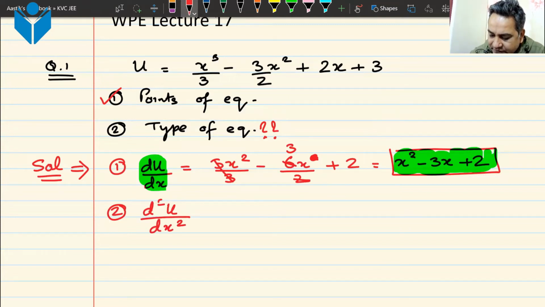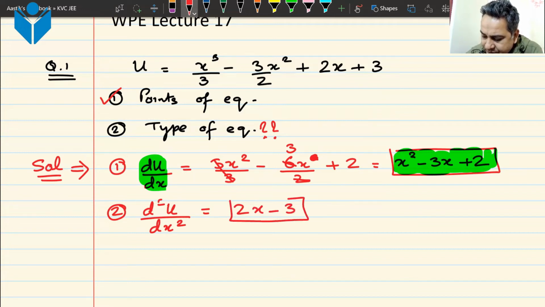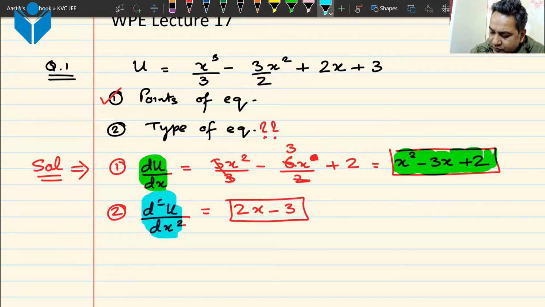I will differentiate the green thing, x squared minus 3x plus 2. Let us find the second derivative first and then we will go ahead. So what is the second derivative? I have to differentiate it. So it will become 2x minus 3. Did we all get this step? The second derivative? I marked it in blue. Have you got this? Did you find out the second derivative? Yes or no? Yes, sir. So this is the second derivative.